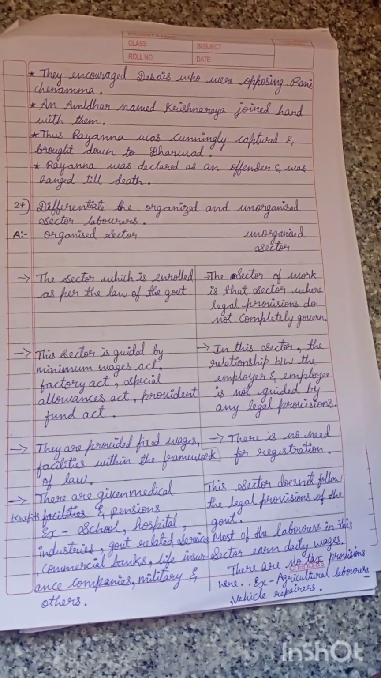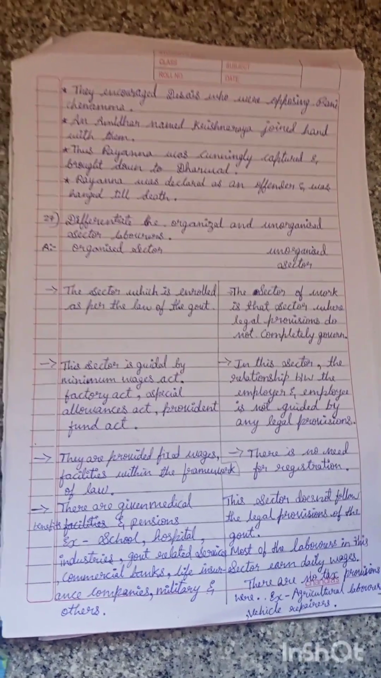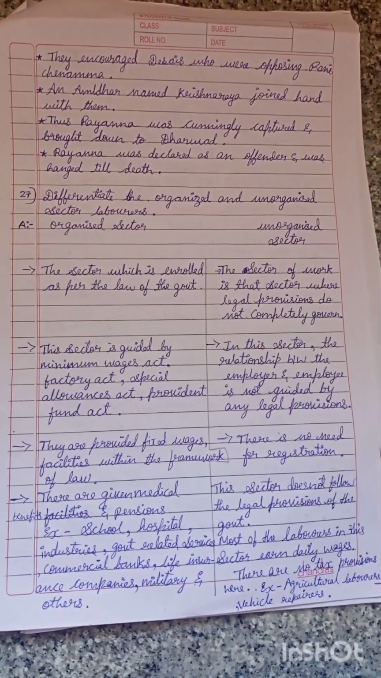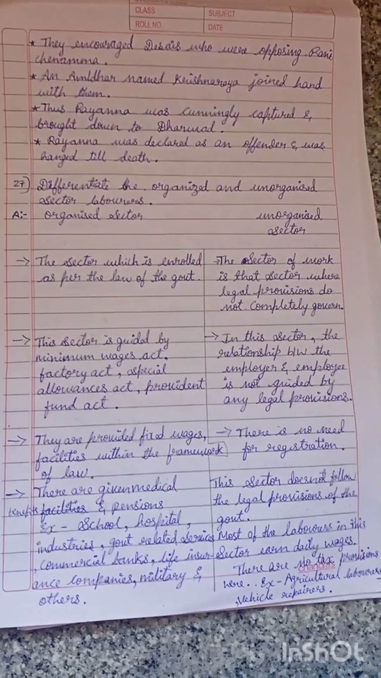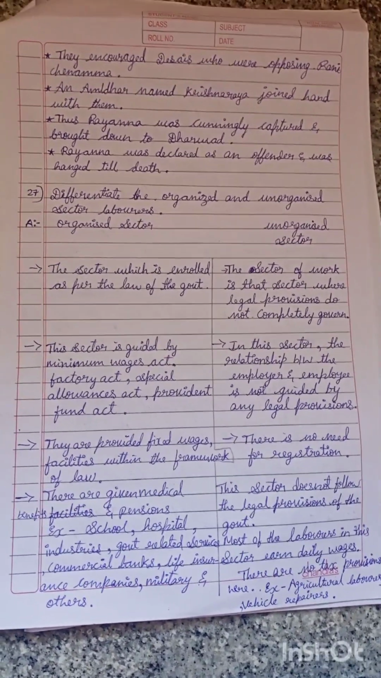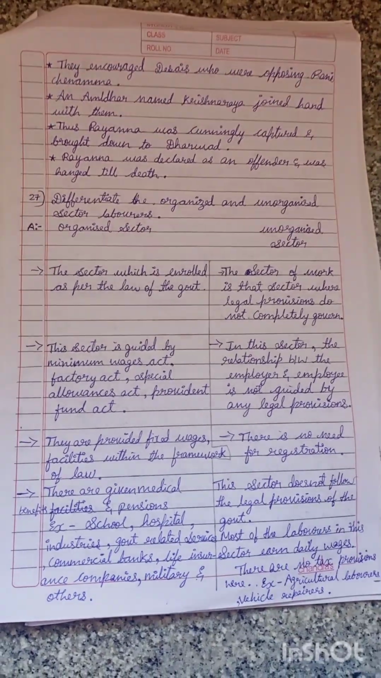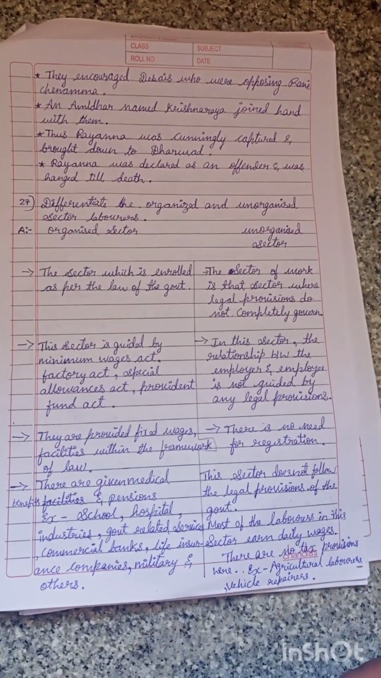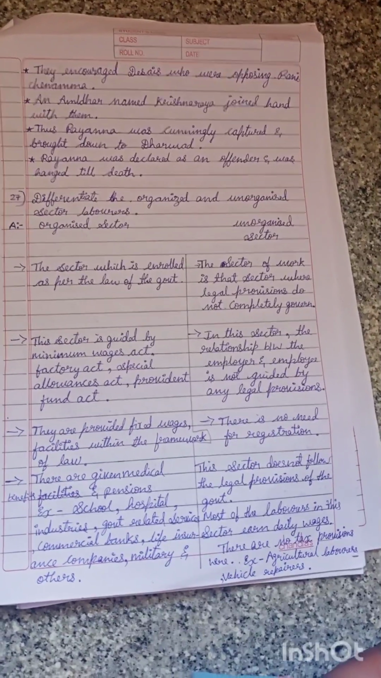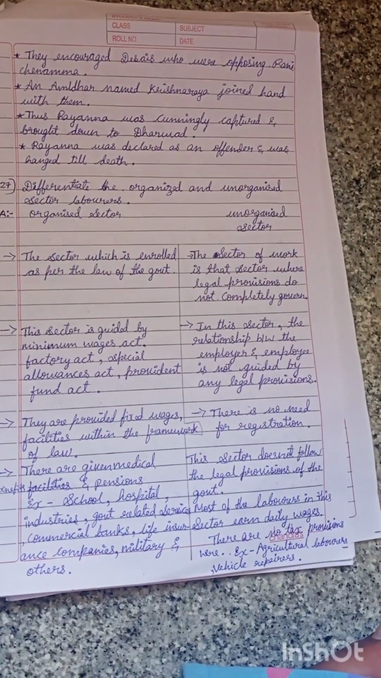Next question 27. Differentiate the organized and unorganized sector labourers. Organized sector labourers: the sector which is enrolled as per the law of the government. This sector is guided by the Minimum Wages Act, Factory Act, Special Allowances Act, Provident Fund Act. They are provided fixed wages within the framework of law. They are given medical benefits and pensions. Examples: schools, hospitals, industries, government related services, commercial banks.